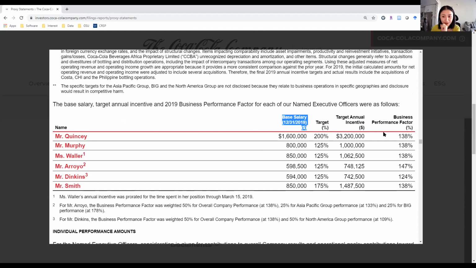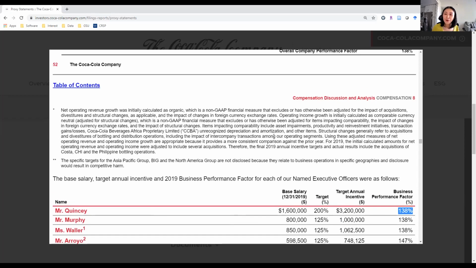First, they have a target. And then obviously, the Coca-Cola firm finished the target, actually beating the target by 200%. So then it gives Mr. Quincey 3.2 million because of beating the target. And this has a business performance factor of 138%. Let's look at what it means. First of all, what are the targets? Is it really what we talked about, the financial and non-financial ones?